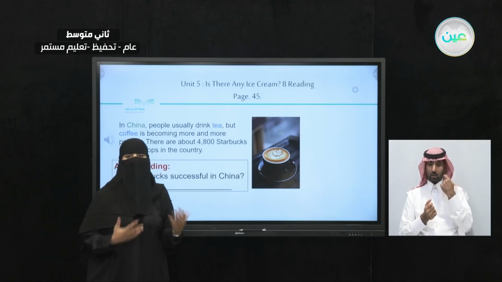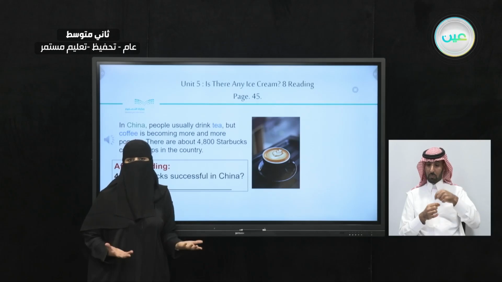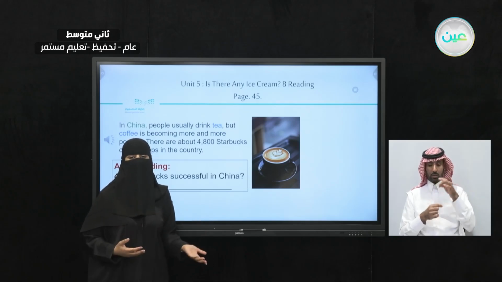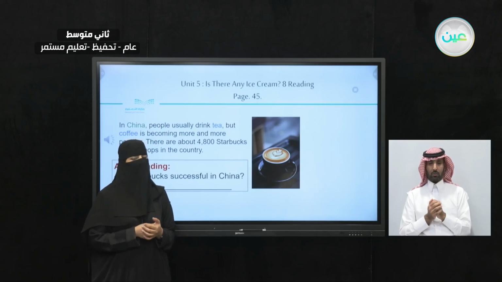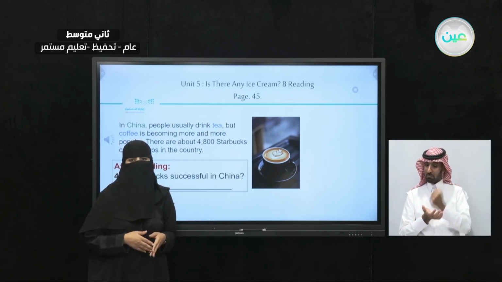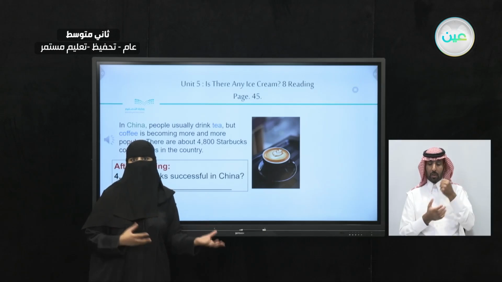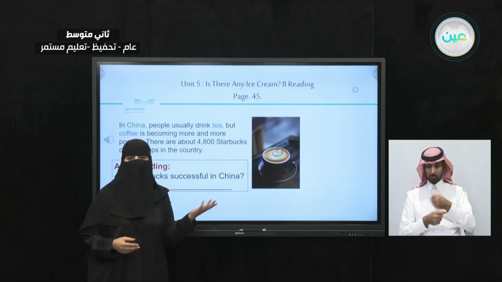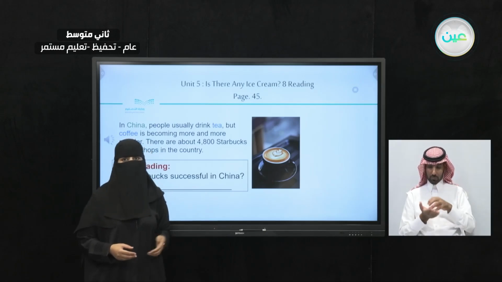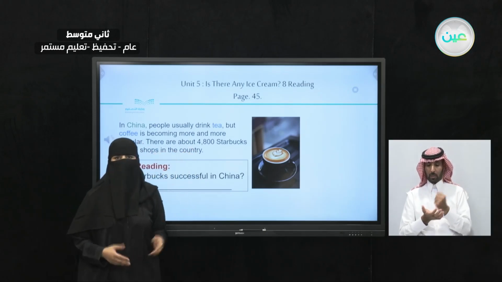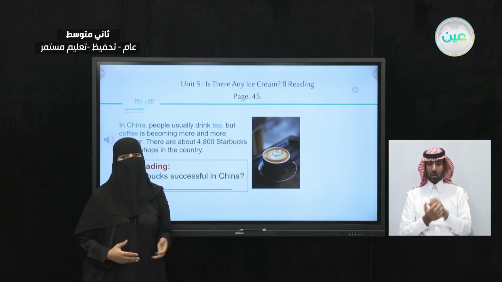So China is famous for tea. They love drinking tea, Chinese tea, green tea, so they have many kinds of tea. So at the beginning, maybe they thought it was going to be difficult to open a coffee shop in China since the people like tea more than coffee. But after opening the Starbucks over there, actually it looks like it was successful. Otherwise, why would they have 4,800 Starbucks coffee shops over there?